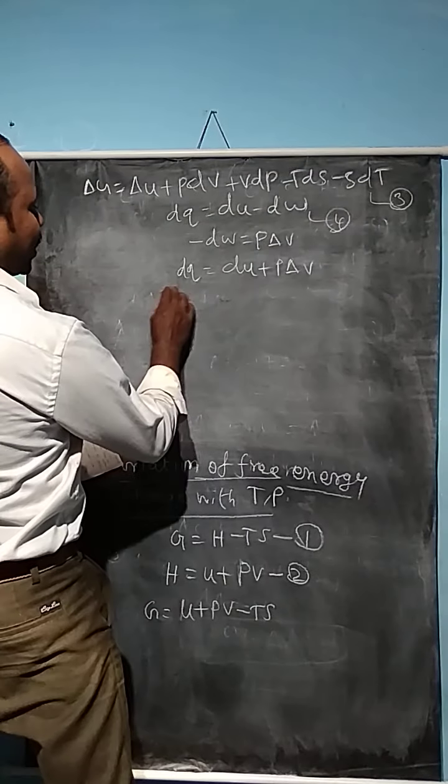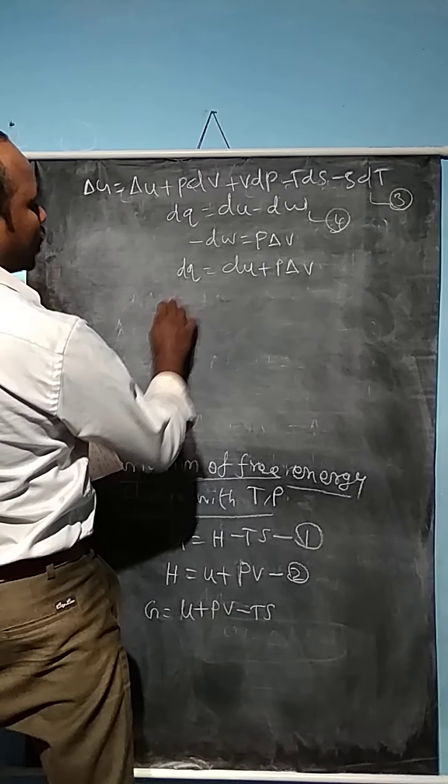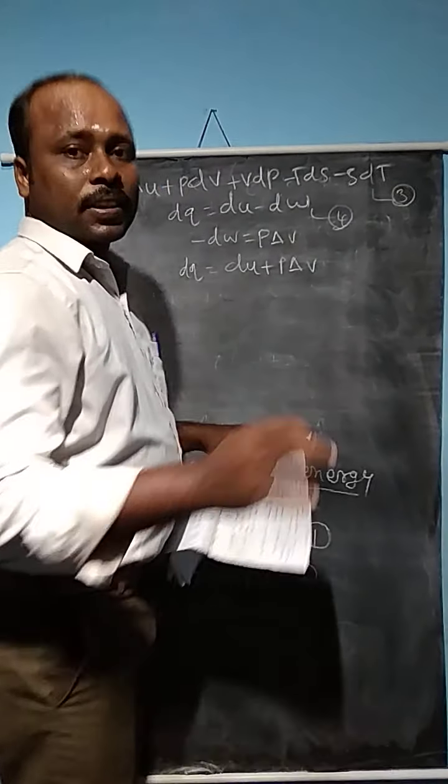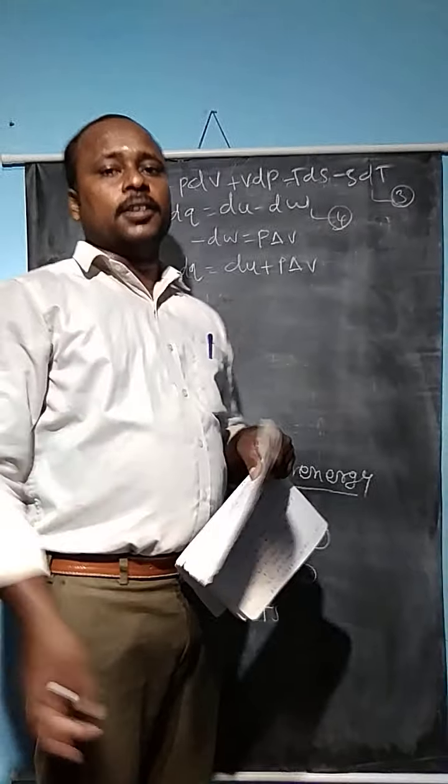Now, what is the Q? Q is nothing but the heat absorbed by the system during the expansion reactions.